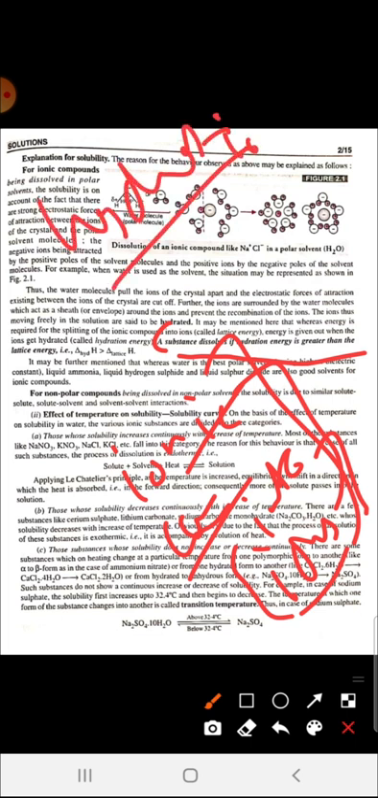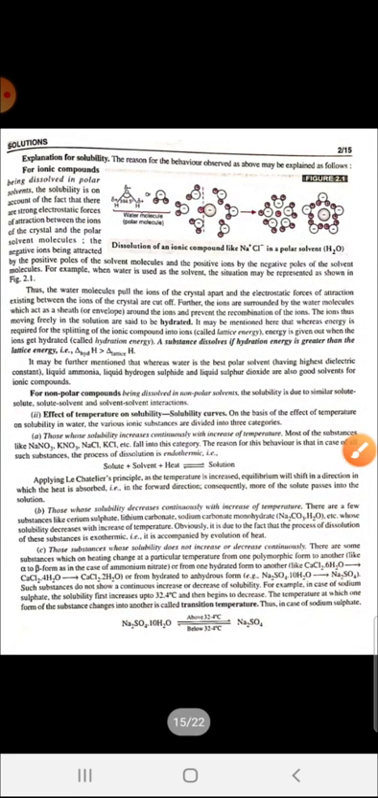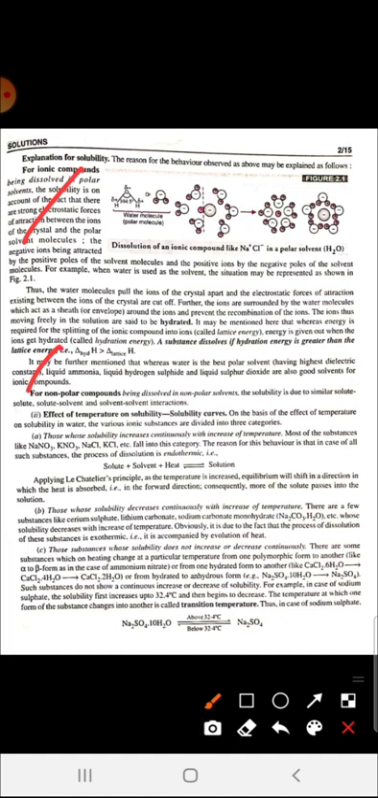Hydration energy is the energy released when ions get hydrated. When ions get hydrated, energy is released, and that energy is known as hydration energy. So hydration energy must be greater than lattice energy so as to separate into ions. This is for polar compounds. For non-polar compounds, there are just interactions between solute and solvent. There is nothing more in this topic.